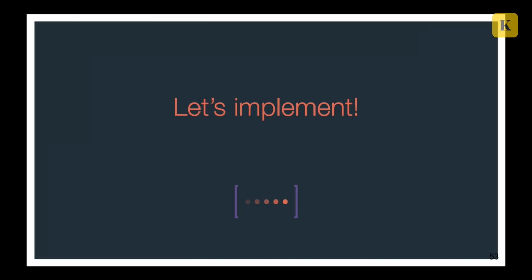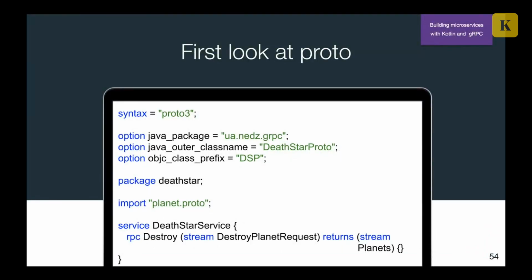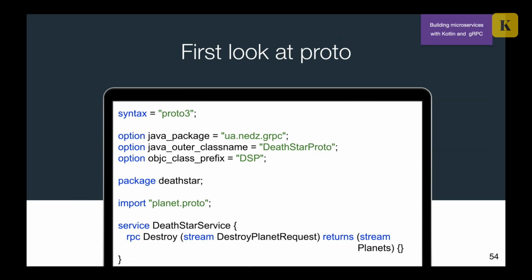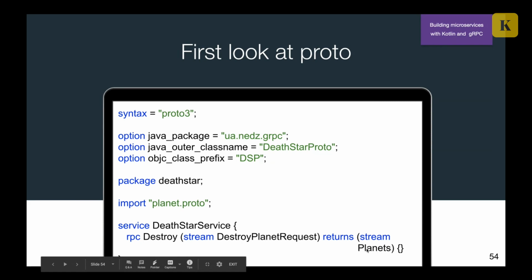So let's implement it. First of all, we have to write this proto file and define the contract. We see that we have this Death Star service and we have the method destroy. This method has a request and response. We see that we have the additional word stream. It means that the destroy method is bidirectional streaming. So it's not like a single request, but we'll have a lot of requests, and all requests will be asynchronously received from our client, and we'll asynchronously send him or her our streams of planets.